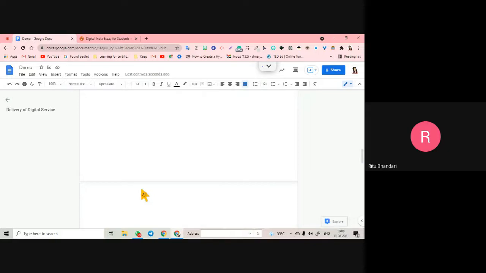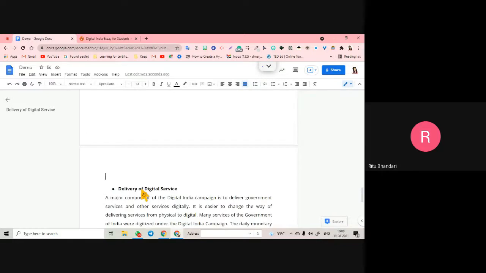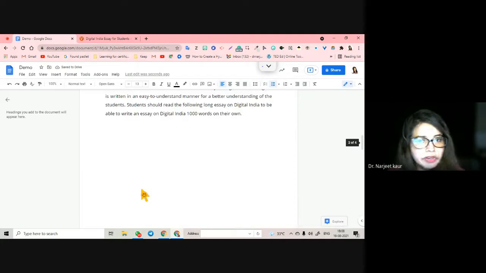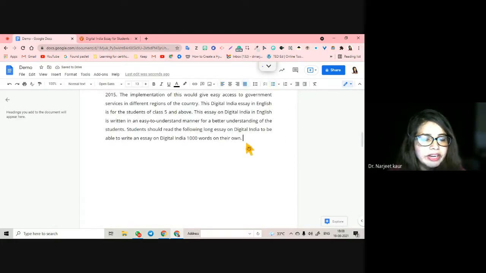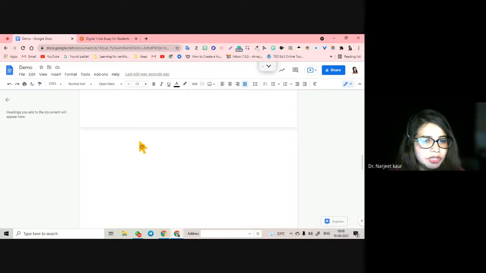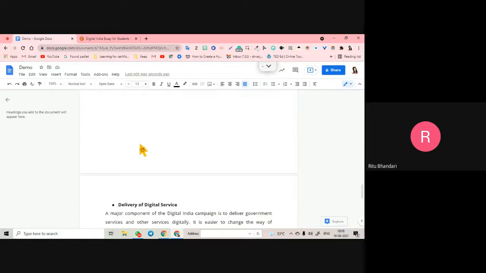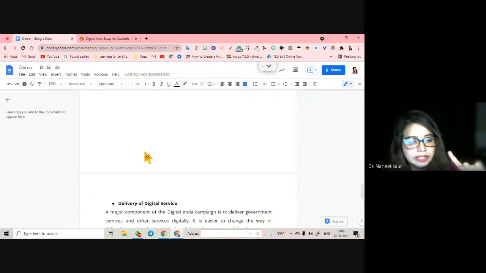It will automatically take us to the next page from where the content starts. Right from here, if I do a section break, that means the next thing is going to begin from the next page. And if I do a page break, it is going to give a break of the entire page in between. One page break means one new page is inserted.